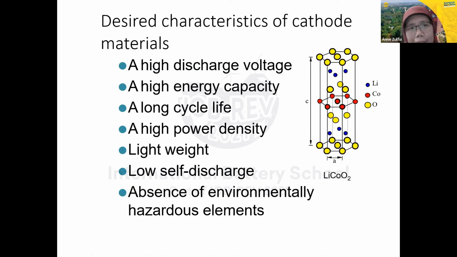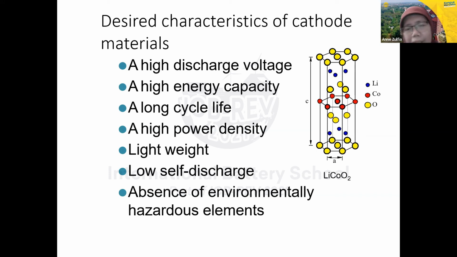So this is the criteria for the cathode. A high discharge voltage, the most important for the cathode, a high energy capacity, a long cycle life, a high power density, lightweight, a low self-discharge, absence of environmentally hazardous elements. So this is the desired characteristic of the cathode. So we can find what materials meet with this requirement.